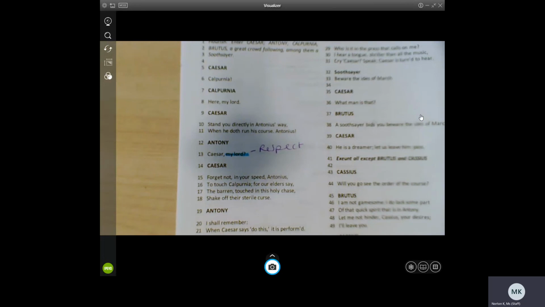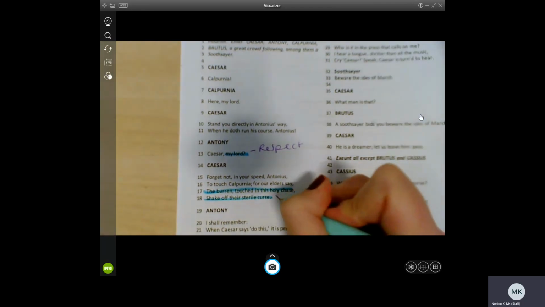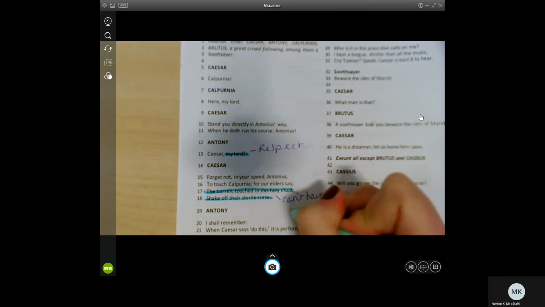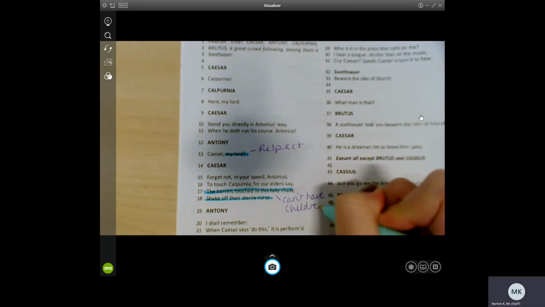Forget not in your speed, Antonius, to touch Calpurnia, for our elders say the barren, touched in this holy chase, shake off their sterile curse. Now this just means here, this moment, I'll highlight it for you. This means that Caesar and his wife Calpurnia can't have children. And he's trying to find a way to combat that.